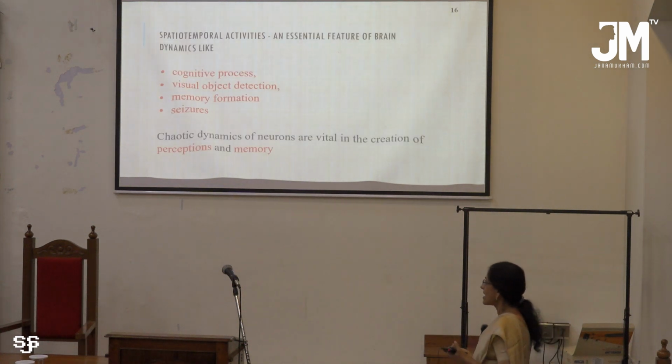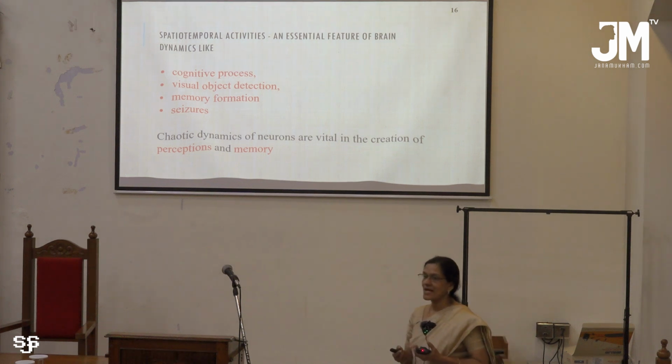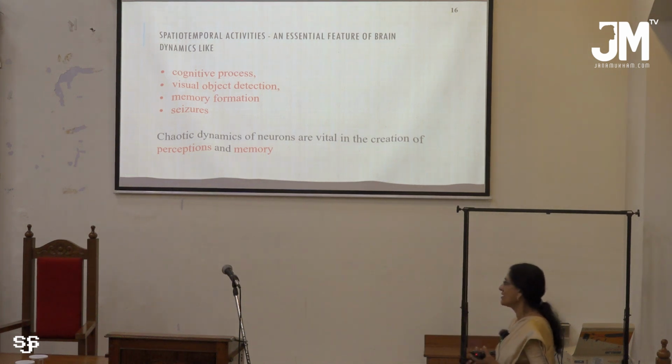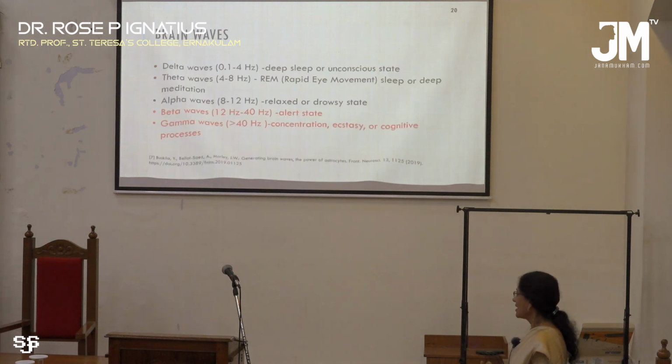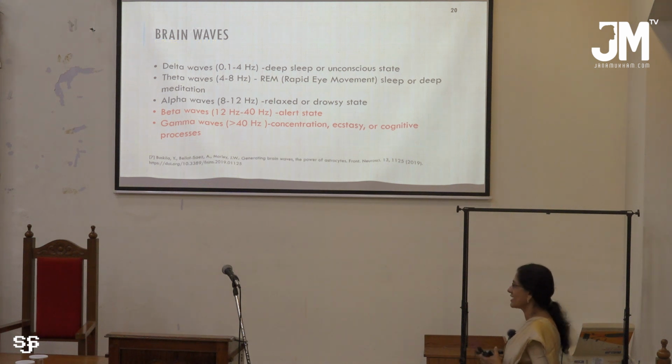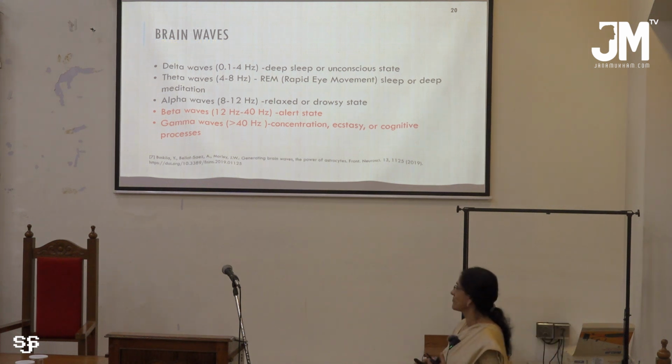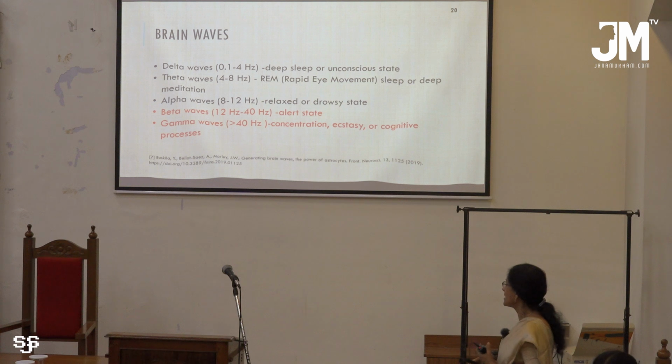Now, the spatiotemporal activities of neurons take part in cognitive processes, visual object detection, memory formation, seizures, all of which are known to us. That depends on the frequency of the brain waves. If the brain wave frequency is between 0.1 to 4 Hz, you can call it delta waves, and that represents deep sleep or an unconscious state.